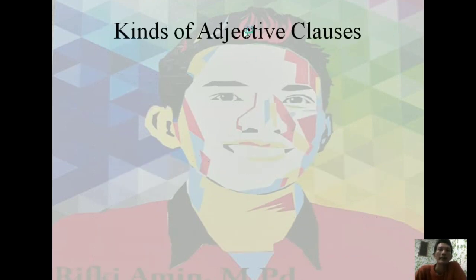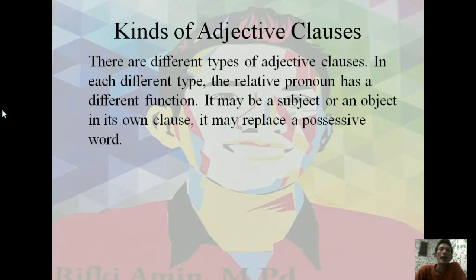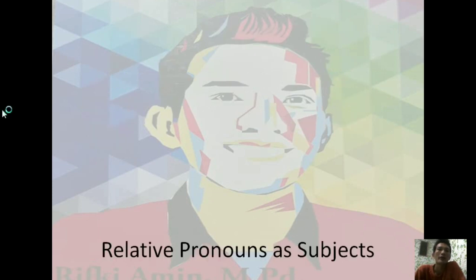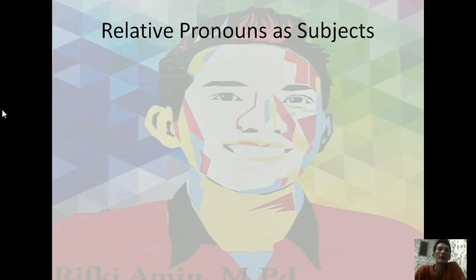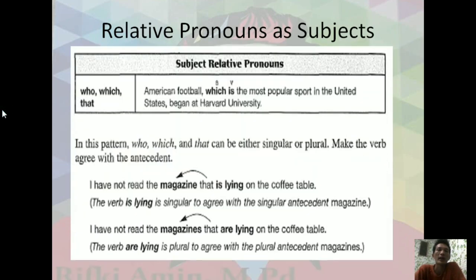Kinds of adjective clauses. There are different types of adjective clauses. In each different type, the relative pronoun has different functions. It may be a subject or an object in its own clause. It may replace a possessive word. Relative pronouns as a subject. Look at here. We are able to use who, which, or that. Subject relatives: who, which, and that.